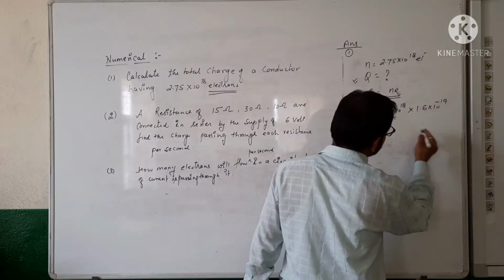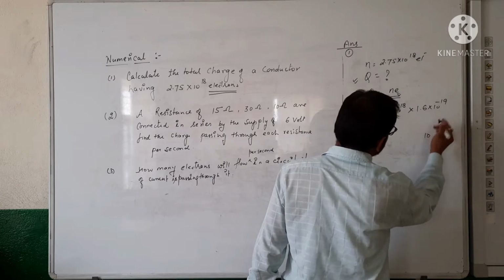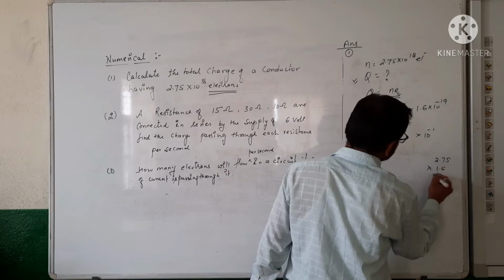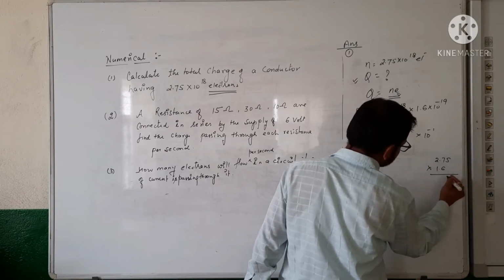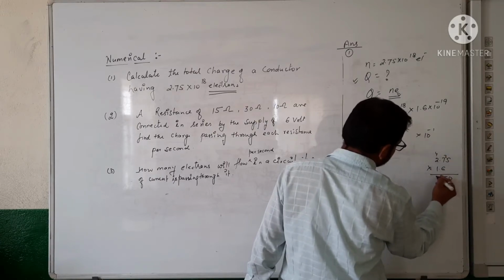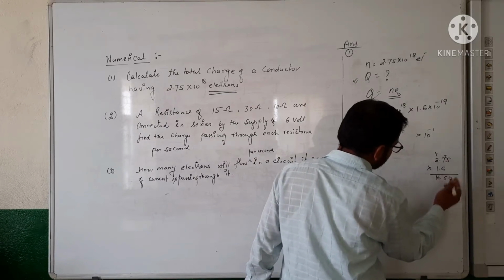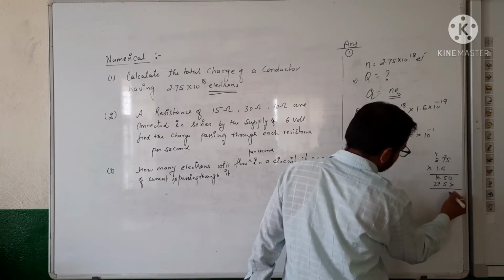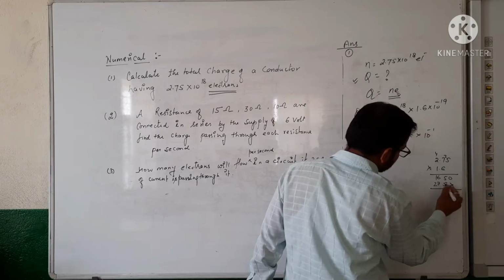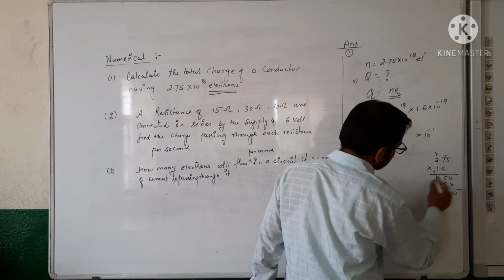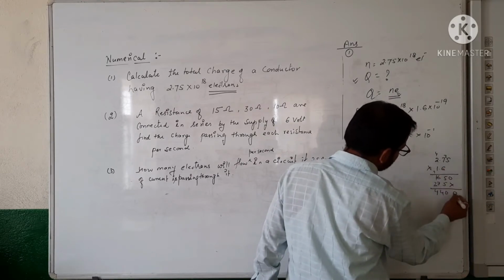Here let us solve the question. 10 raised to the power minus 19 into 2.75, now multiply it fast. Decimal places: 1, 2, 3, 1, 2, 3.